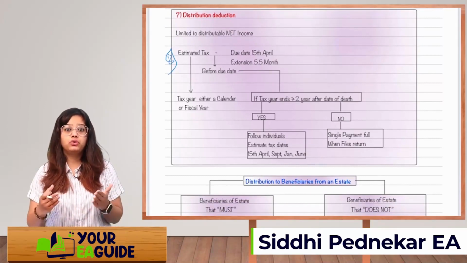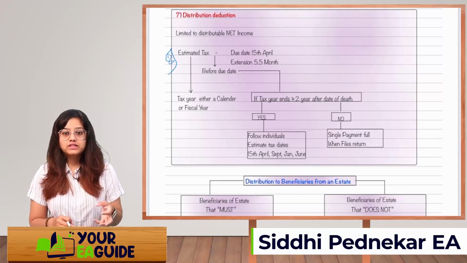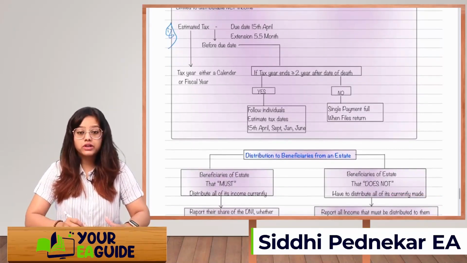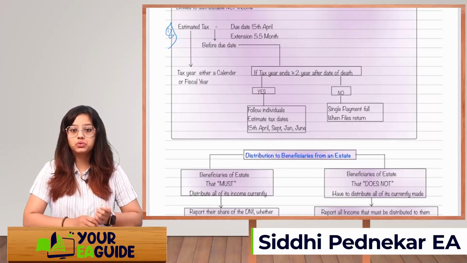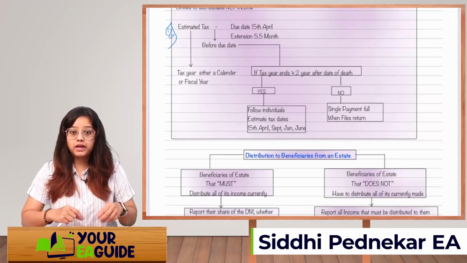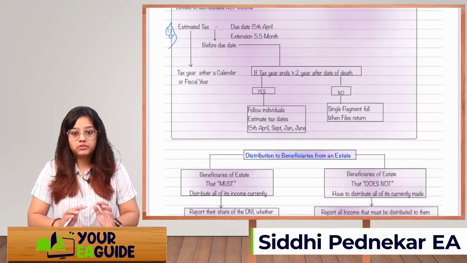If it is taking more than 2 years to get the assets distributed, then you'll have to follow the individual estimated tax due dates. So the estate will have to pay estimated tax and follow the 1040 deadlines, that is 15th April, September, January and June. These are the due dates on which estimated taxes are to be paid.